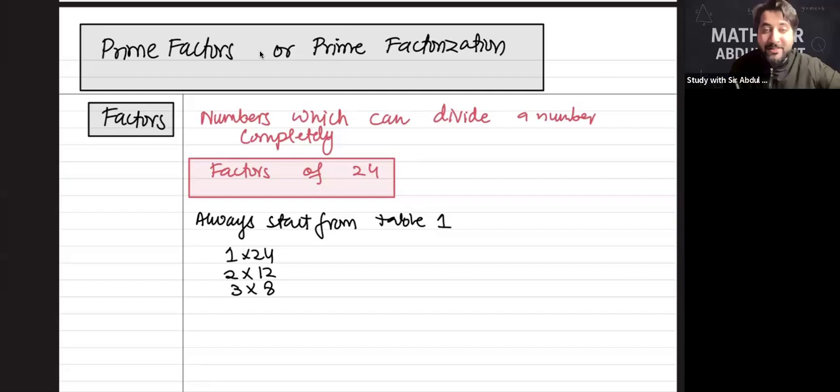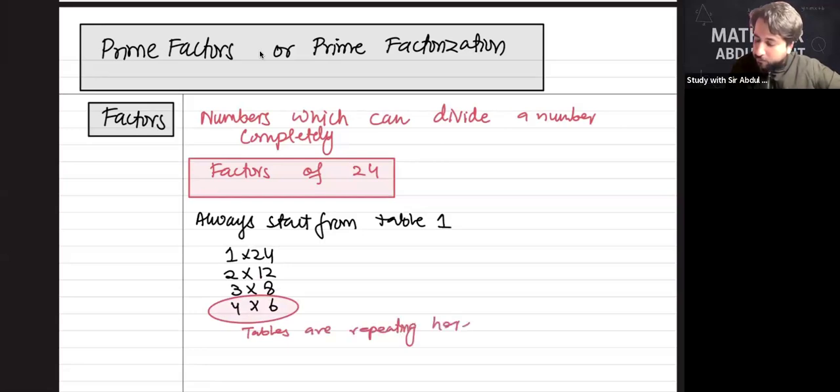Yes, because 2 plus 4 is 6, so it comes in table 3. 4 times 6. Yes. And then we have 5 times something. No. 6 times 4. Can you see that? That 4 times 6. Tables are repeating here. So stop checking now.